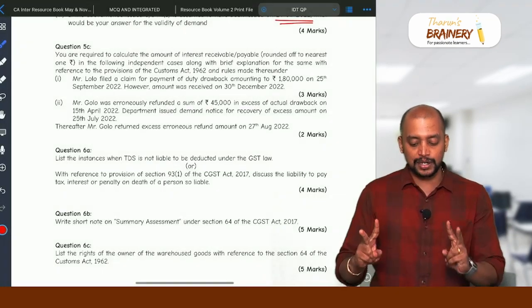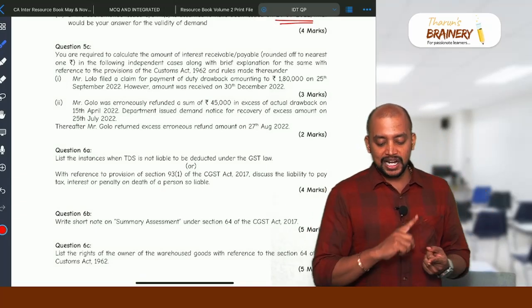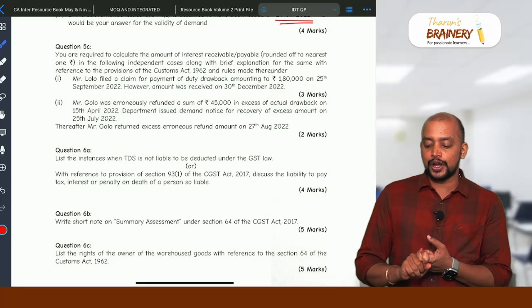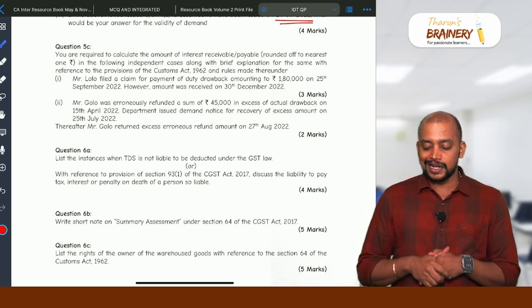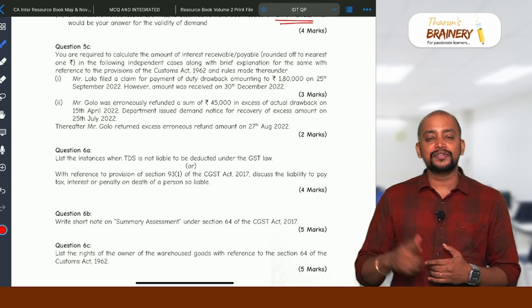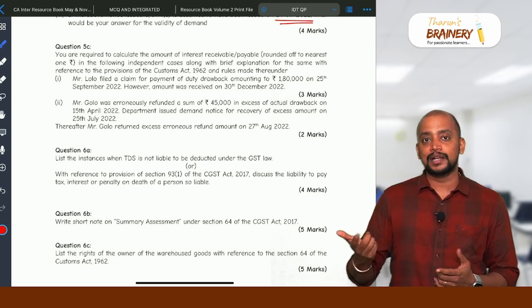So 2 interest computations. Mr. Lolo filed a claim for duty drawback amounting to 1,80,000 on 25th September. However, the amount was received on 30th December 2022. So within 1 month from the date of duty drawback claim, they need to give refund.